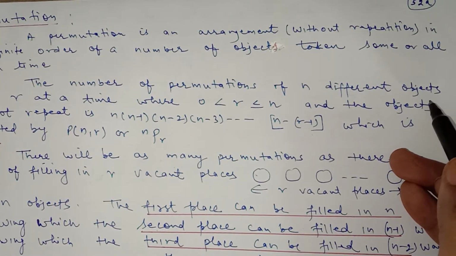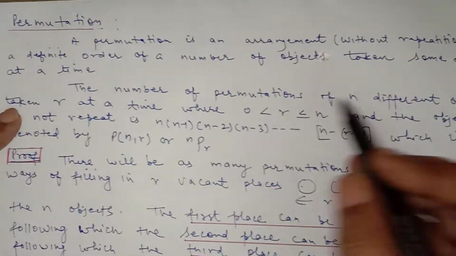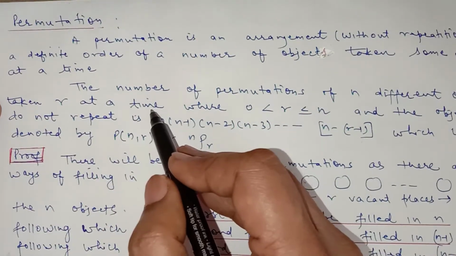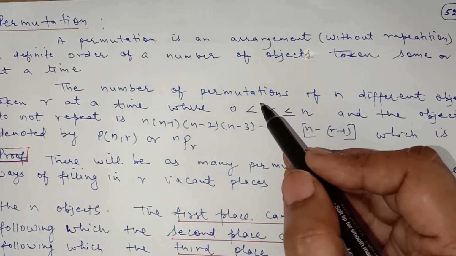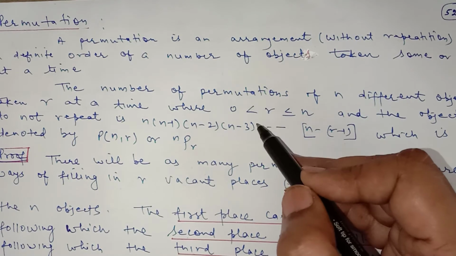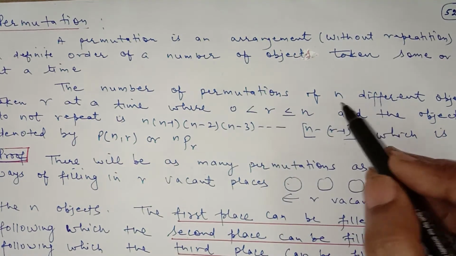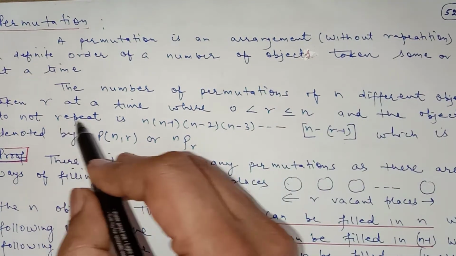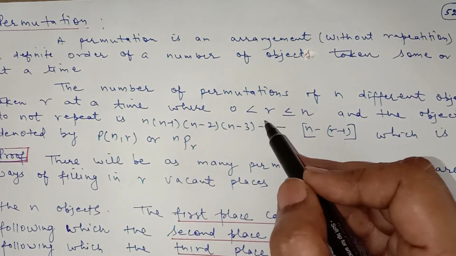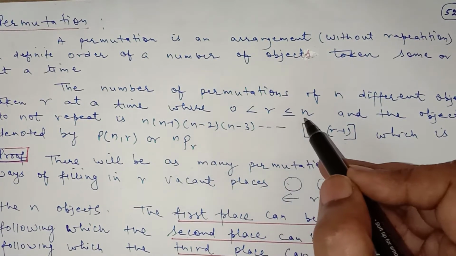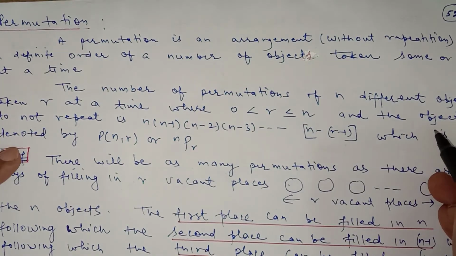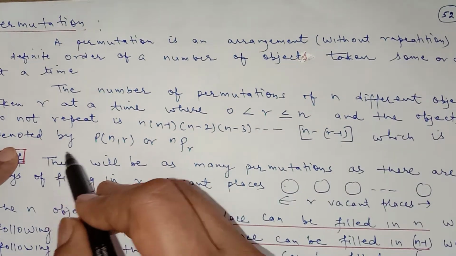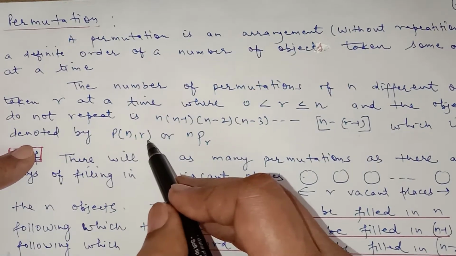Listen carefully. We are deriving a formula for the permutation. Suppose we have n different objects taking r at a time. Suppose we have 10 persons, and out of 10 we have to arrange 4 of them in a line. So we have n different objects taking r at a time, and r is always greater than 0 and less than or equal to n. It cannot be more than n, and this is denoted by permutation of n r.